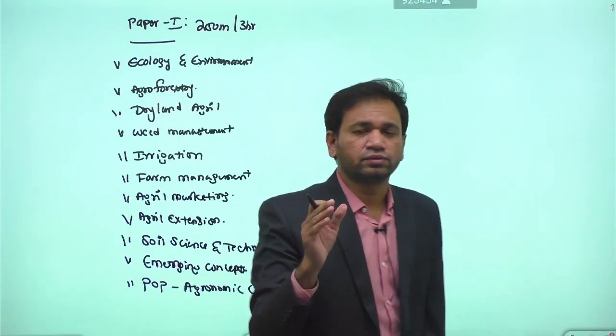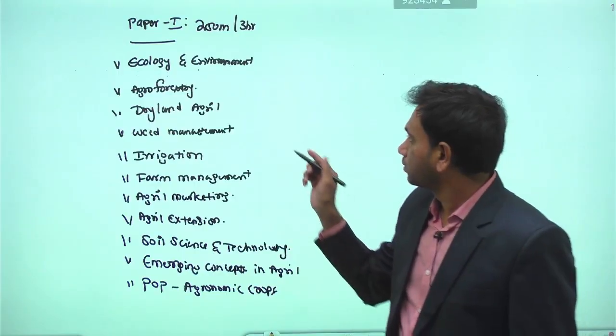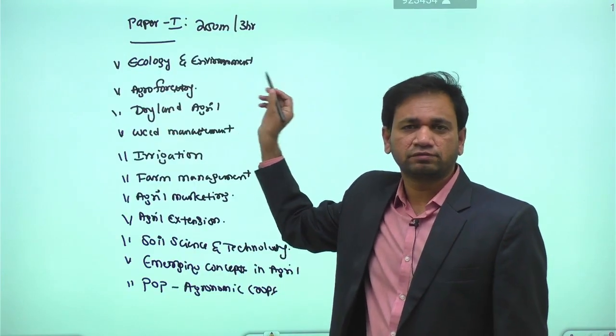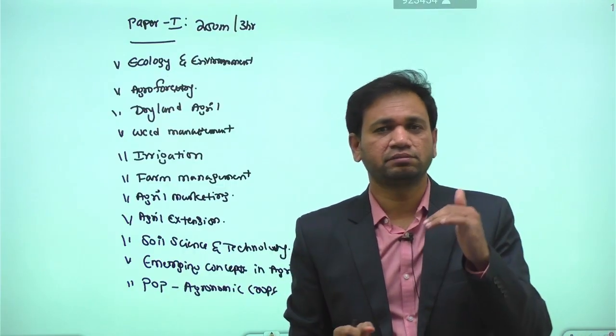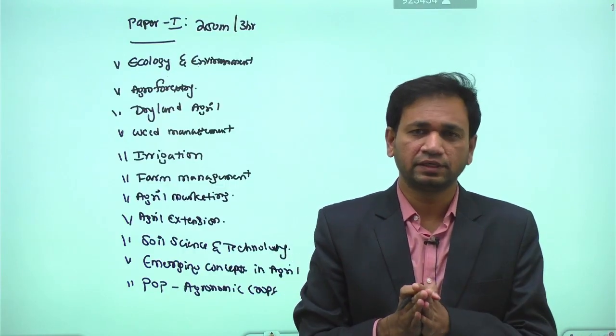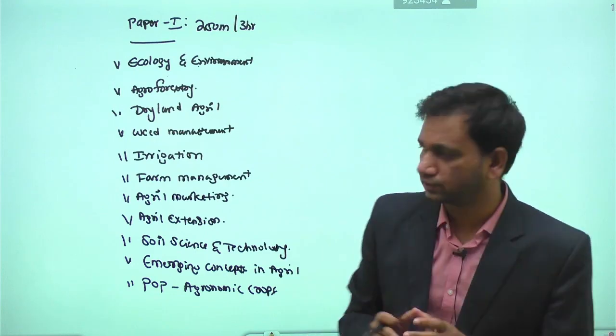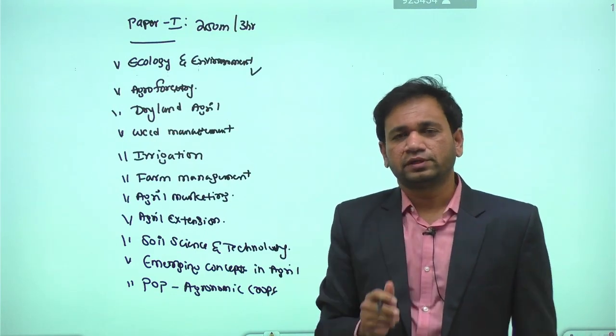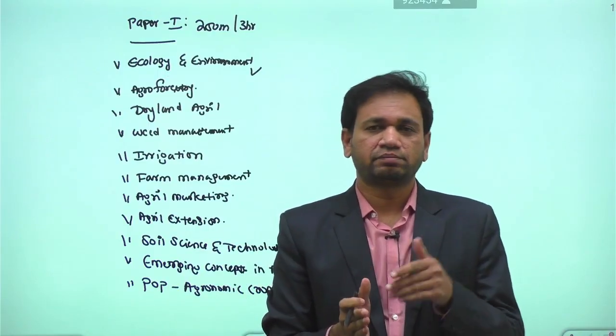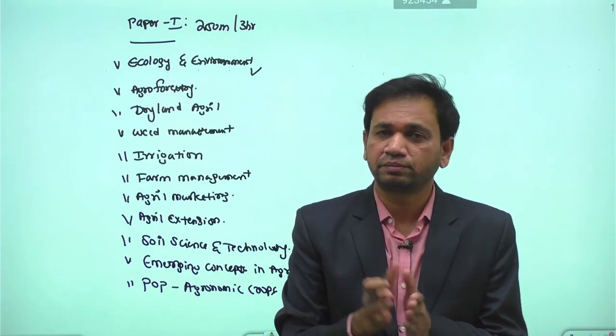See, in the UPSC paper 1, we have 250 marks for a 3-hour duration in the official syllabus. These are the basic anatomy of the syllabus. One is ecology and environment. In ecology and environment, we have two parts: one is the static part of ecology, another is the dynamic part of ecology.